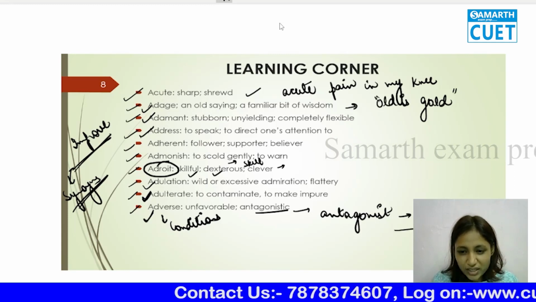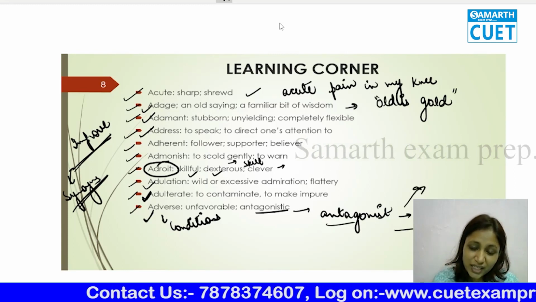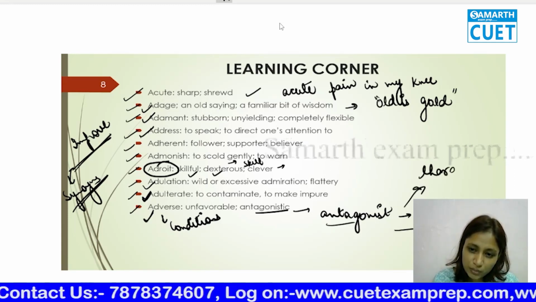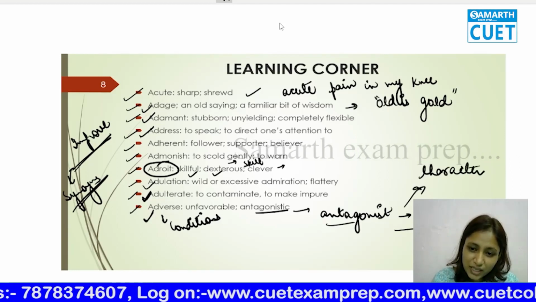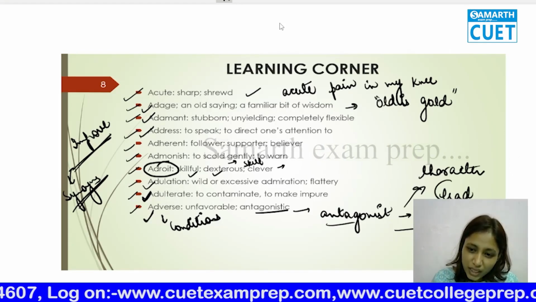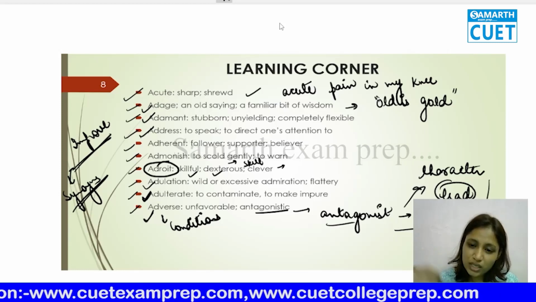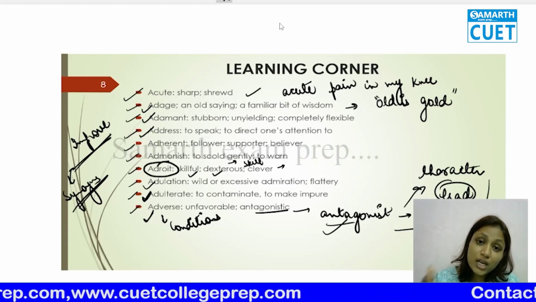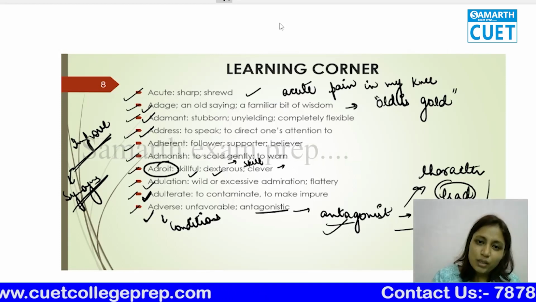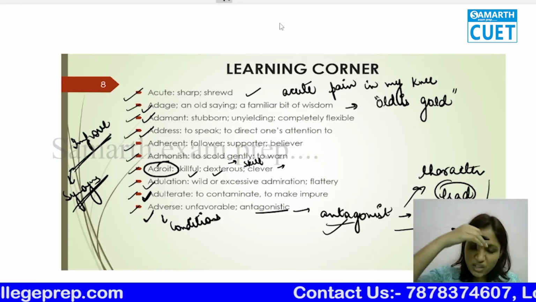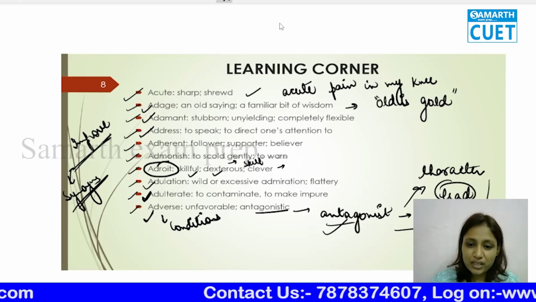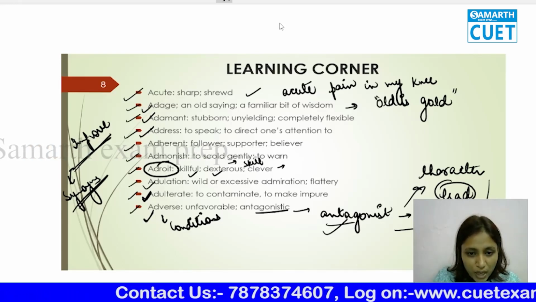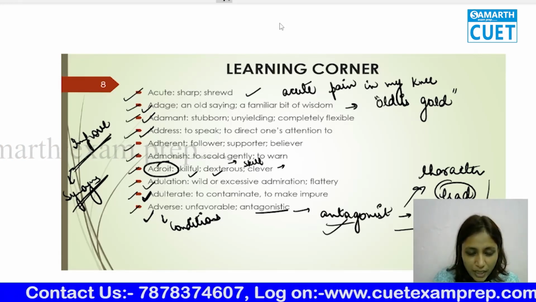Protagonist and antagonist are basically the characters in a novel or story. The lead or the positive, the hero, heroine, who is positive is a protagonist. But antagonist is somebody who is against that, who is doing bad or being an obstacle to the main character. Okay, so antagonistic is adverse.